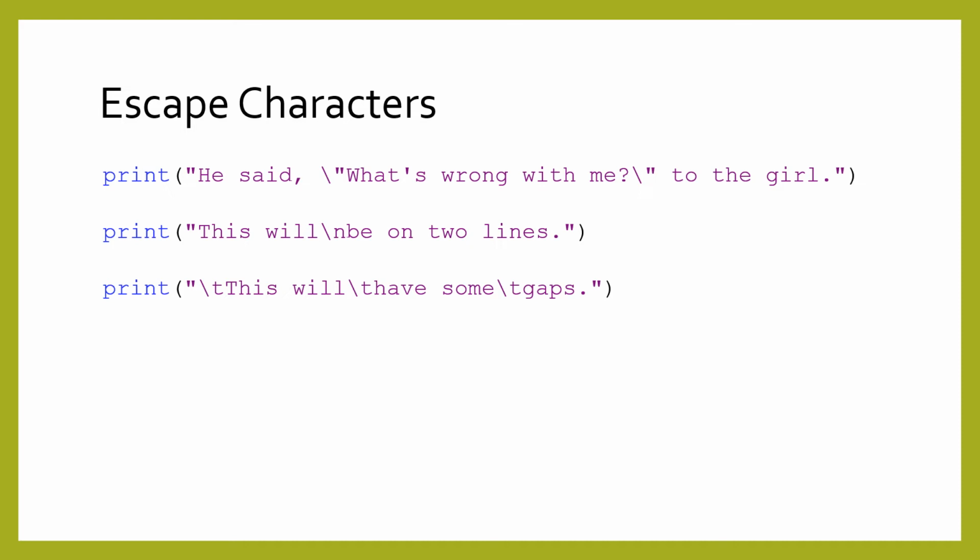There are actually many kinds of escape characters. A slash before a lowercase n makes a new line in the string when it is printed, like if you pressed enter. A slash before a lowercase t makes the string indented when the string is printed, like if you press tab.